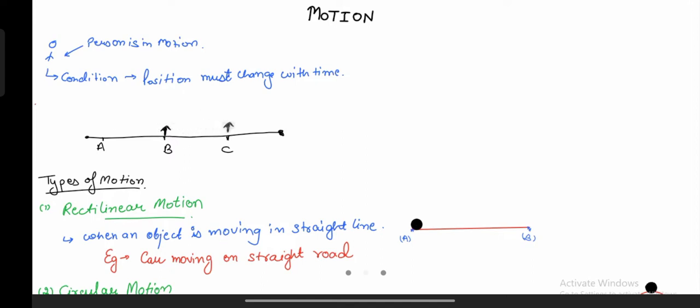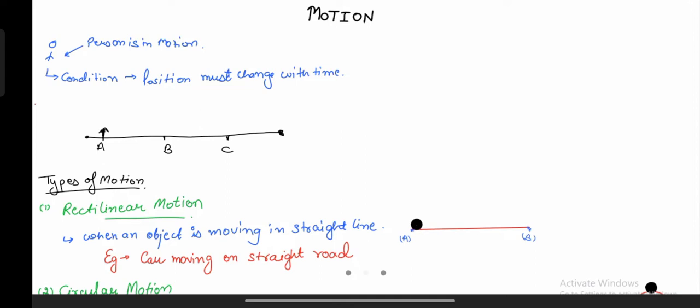Then you come to C, then suppose you go back to B. In all of these conditions, what is happening? Then suppose you again move to A. In all of these conditions, your position is changing. And if your position is changing, it means that you are in motion. Simple. And what if your position is not changing? You are at A only, you are not moving, then we call that you are static. You are not moving, you are stationary, correct? Okay. This was simple about motion.